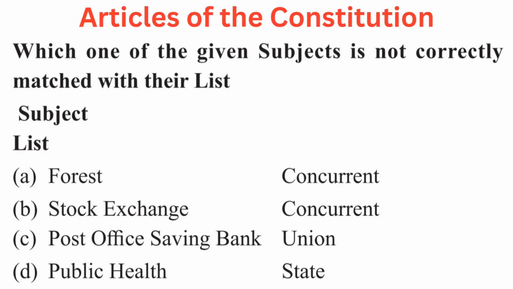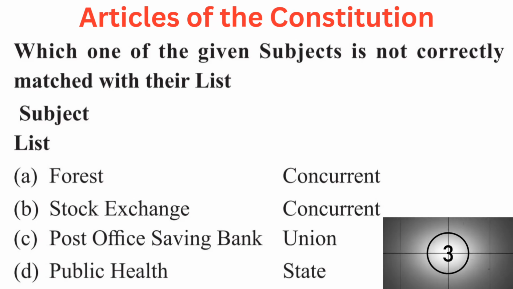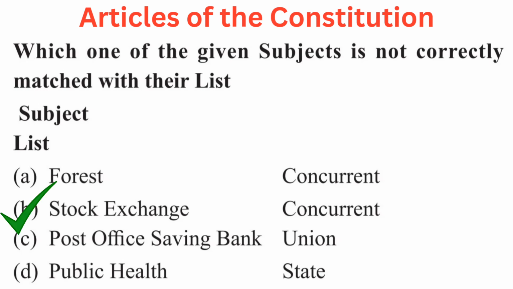Question is which one of the given subjects is not correctly matched with their list? Your options are A. Forest, concurrent, B. Stock exchange, concurrent, C. Post office savings bank, union, or D. Public health, state. Right answer is B. Stock exchange, concurrent.